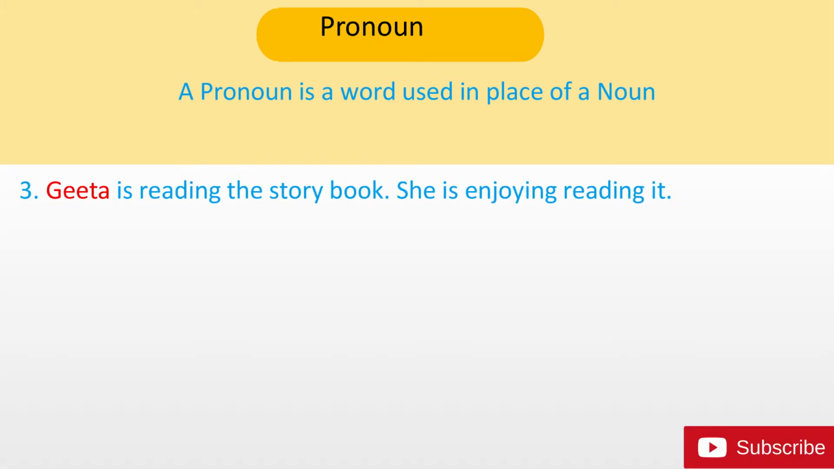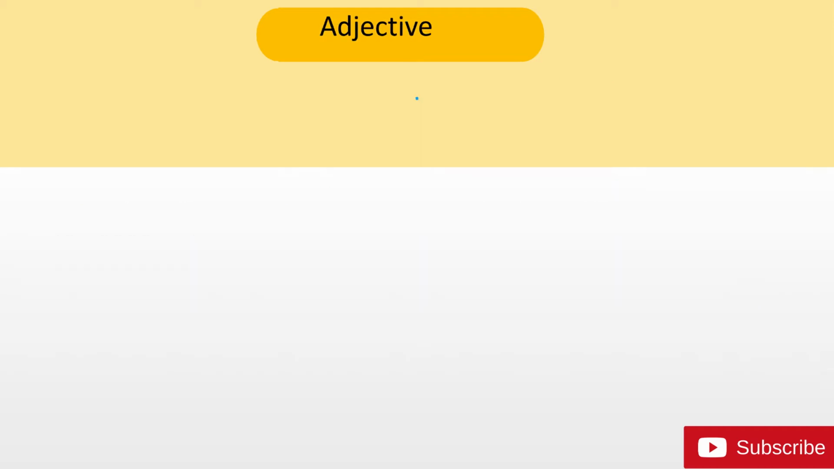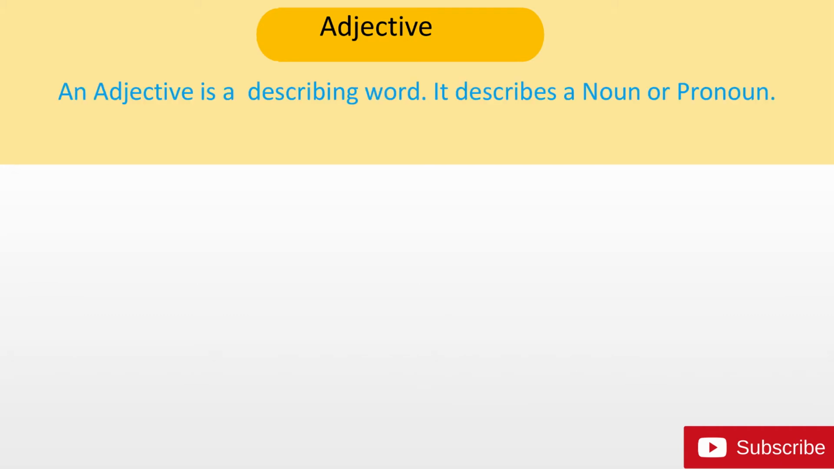Next, Geeta is reading the storybook. She is enjoying reading it. Geeta and story are noun. She and it are the word used in place of these noun. She and it are pronoun. The next part of speech is adjective. An adjective is a describing word. It describes a noun or pronoun.